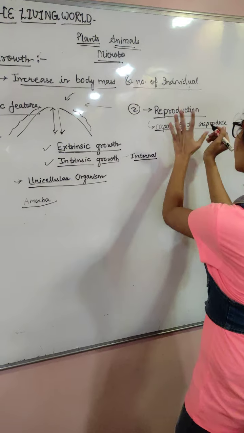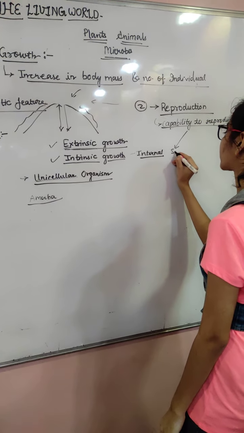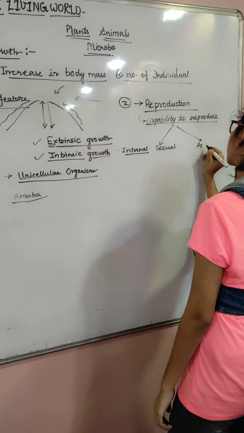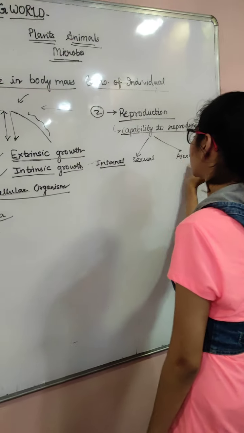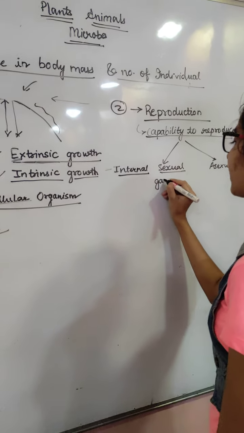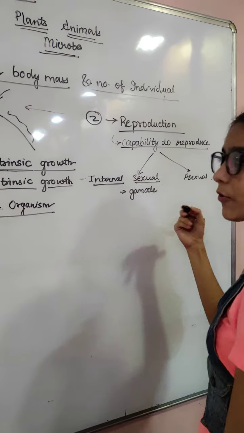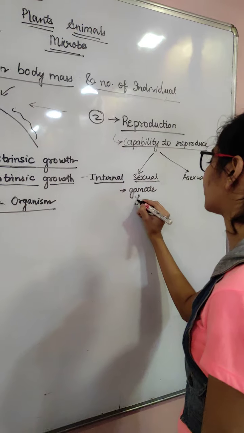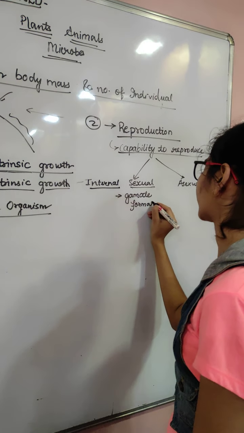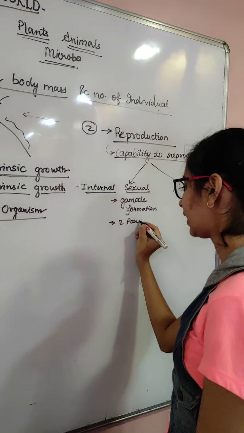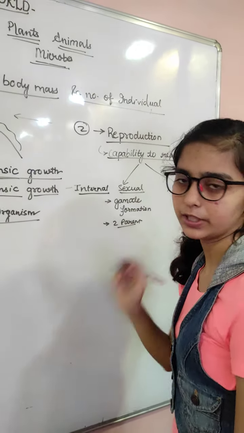We know how many types of reproduction we have. Two types: sexual reproduction and asexual reproduction. Sexual reproduction is one in which gamete formation takes place, that means fusion of male and female takes place and the offspring is born. And we have two parents, one female and another male.